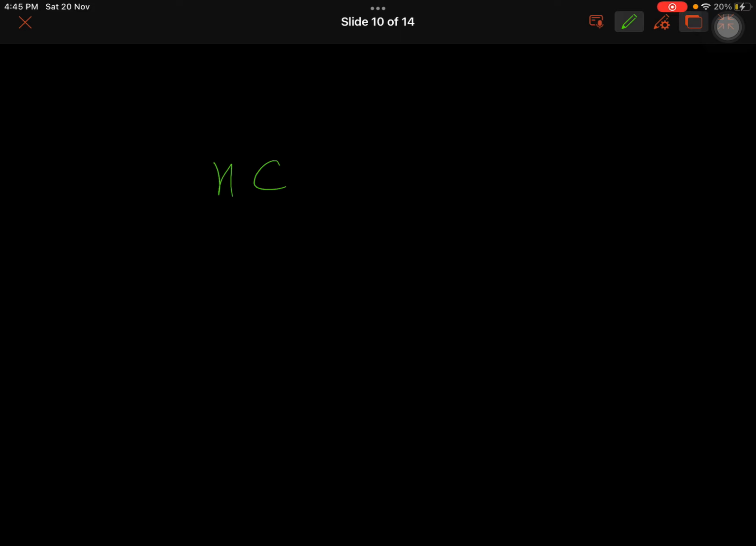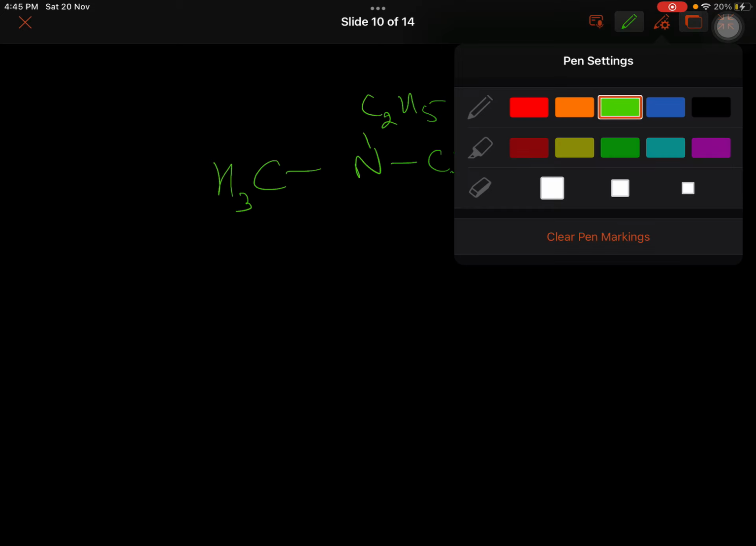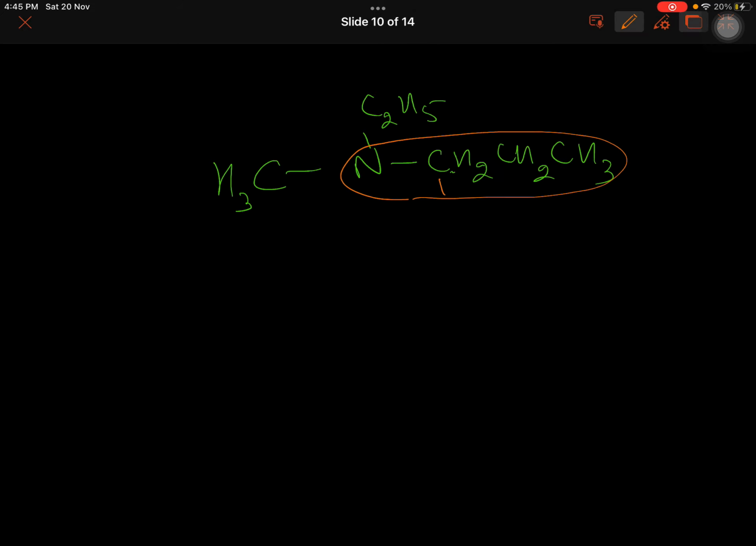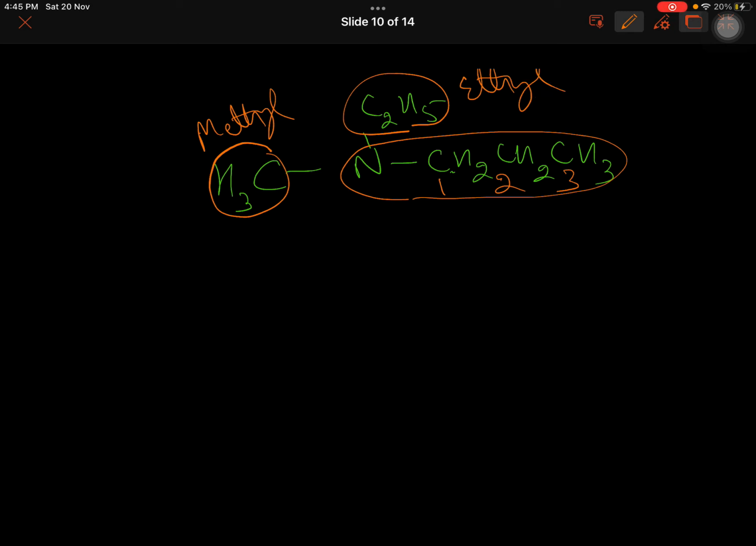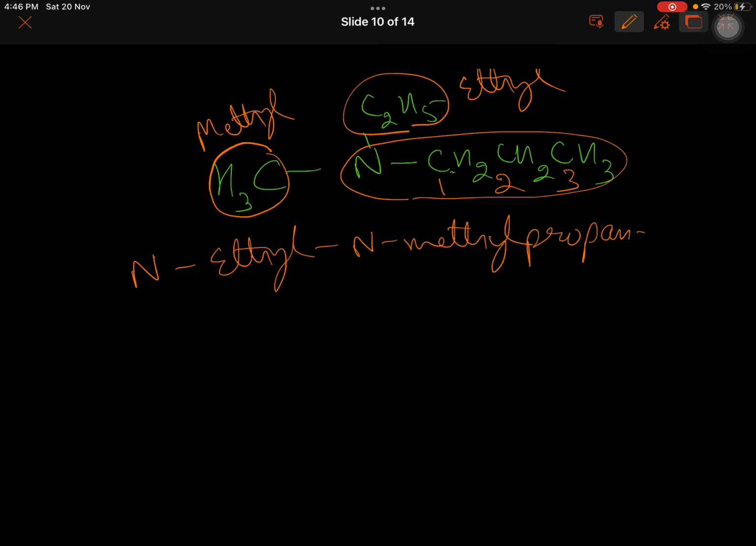If I have all three attachments different, let us take an example. The biggest R group is propane. So I will take propane 1-amine as the parent compound, and we can see methyl and ethyl, two substituents are there. So you write the substituents alphabetically. I will write N-ethyl, E comes first, N-methyl, and then propane 1-amine. Quite long name but easy.